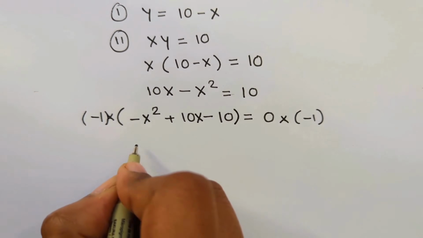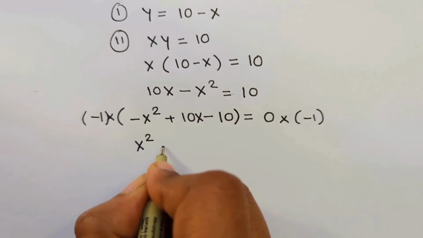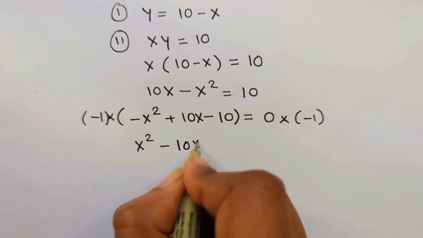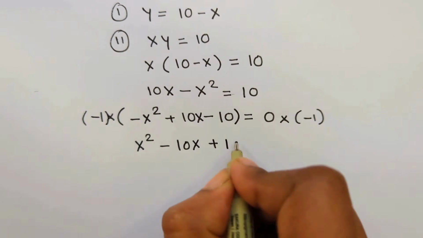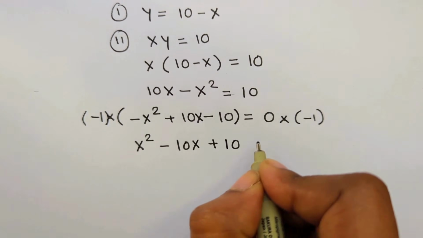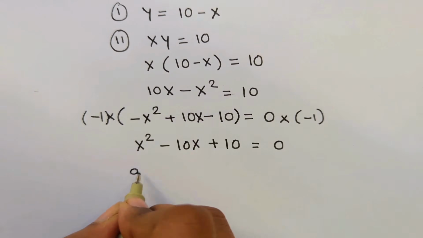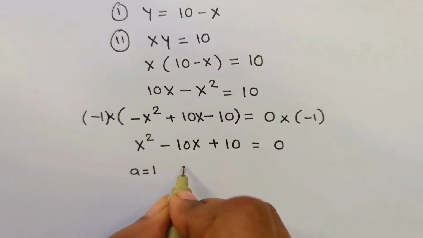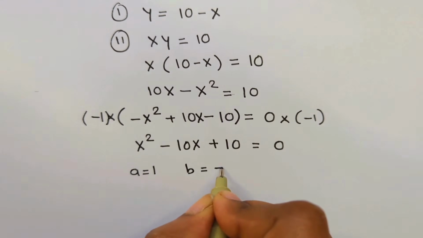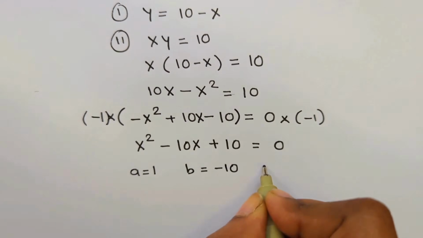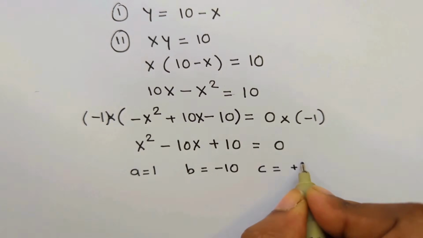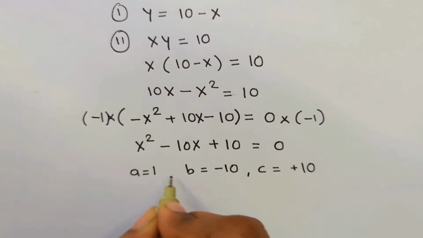So it will be x square minus 10x plus 10 is equal to 0. Here a is equal to 1, b is equal to minus 10 and c is equal to 10.